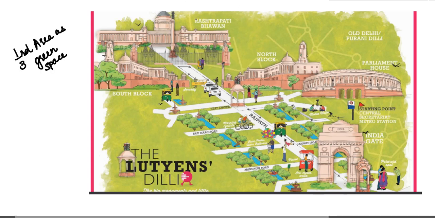So we look at the different architecture of Lutyens Delhi. The first one is the Rashtrapati Bhavan. This was formerly known as Viceroy's House and is located on the top of Raisina Hill. The next component is the Rajpath. This is a path that connects Rashtrapati Bhavan to India Gate. This is India Gate. This Rajpath was formerly known as King's Way, and it connects India Gate, which was formerly known as All India War Memorial.